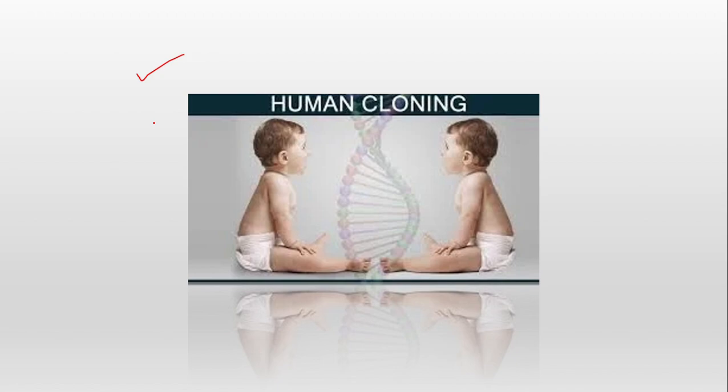It is very interesting to know that it took scientists 276 attempts to get the Dolly sheep right. So it is not ethically right to clone a human being, and the cloning of a human being has not been carried out yet.